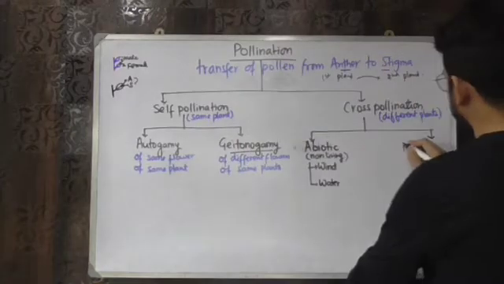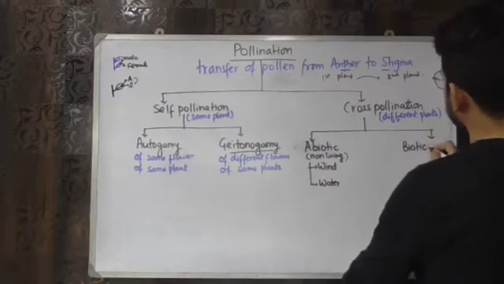Similarly, the living agents are called biotic agents.